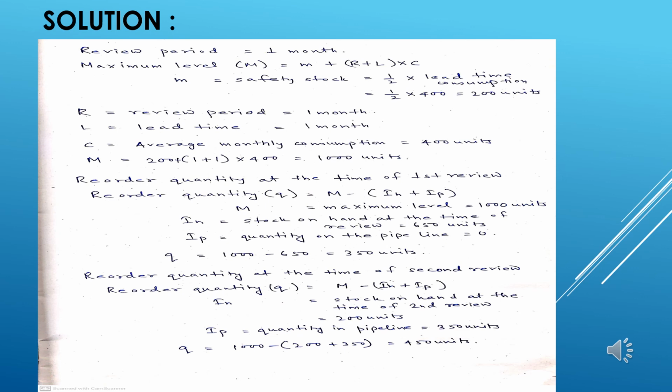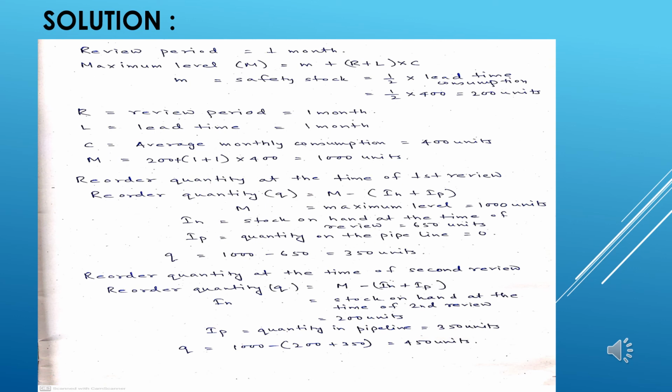Every month we are taking 400 units, so 400 units is the review period consumption and also the lead time consumption. So 400 divided by 2, or 200 units, becomes our safety stock or minimum stock.